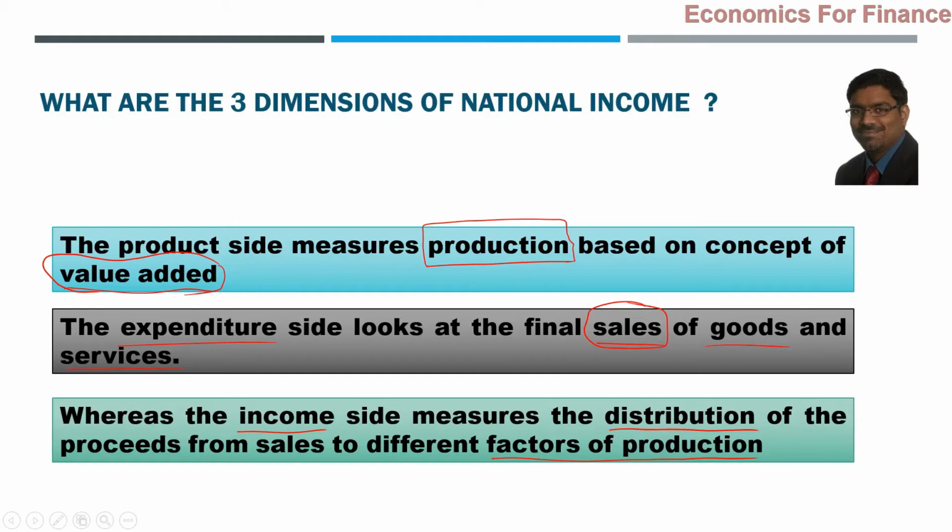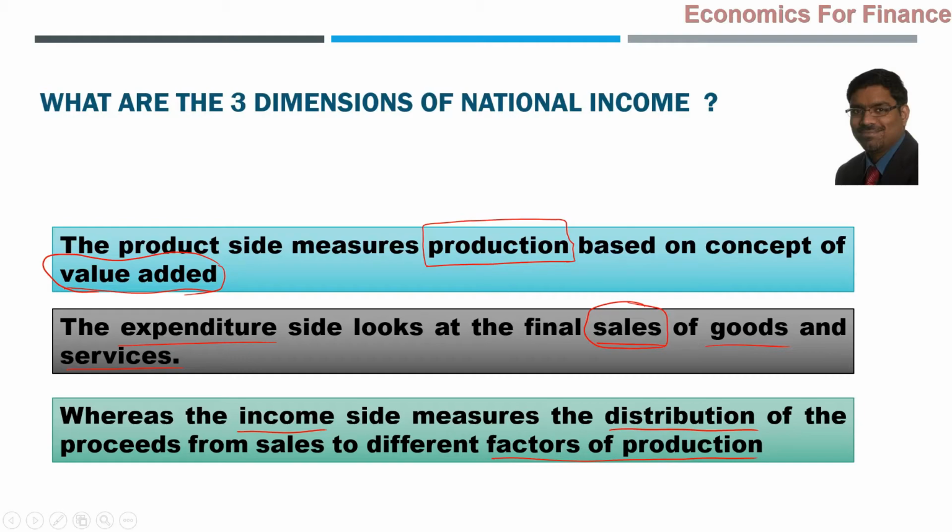But at this level, we should understand three dimensions of national income: production, sales, and distribution. So production is common. Production has to happen of various goods and services. What is the value of all those goods and services produced in the accounting year? Yes, that is the production side of national income computation. Okay, these are all sold during that year. That is the expenditure side. And whatever the proceeds from that sales are, those are distributed to different people who have contributed to the production process in the form of factors of production. That is the income side.